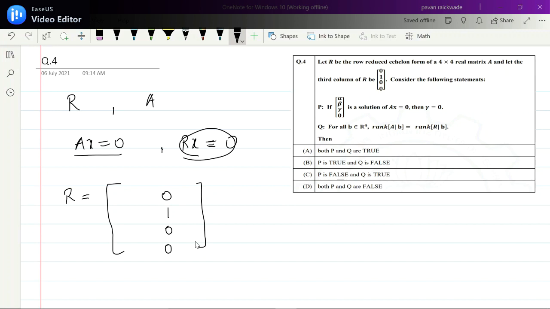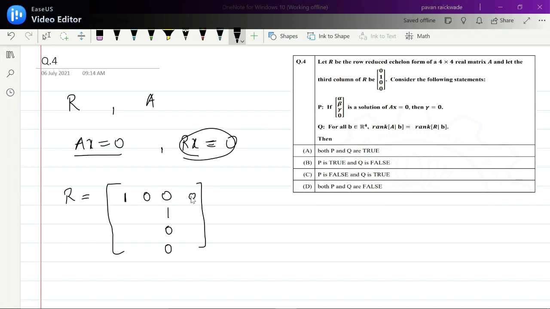Because R is a row reduced echelon form, we know that every row which has a non-zero entry, the leading non-zero entry must be 1. And we know that for a row reduced echelon form, the leading non-zero entry of a row is to the right of the previous row's, right? So suppose the first row has its leading non-zero entry here.